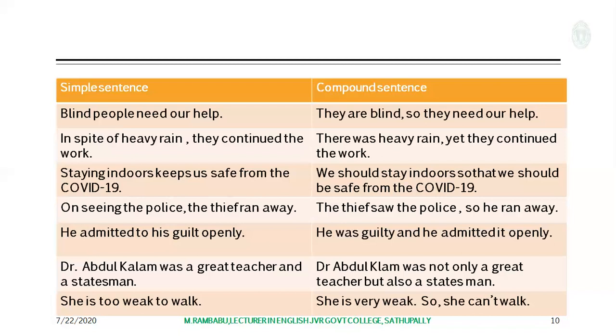He admitted to his guilt openly. It's a simple sentence here. But: he was guilty and he admitted it openly. He was guilty is one main clause, and he admitted it openly is another main clause. Here, and is the coordinating conjunction.